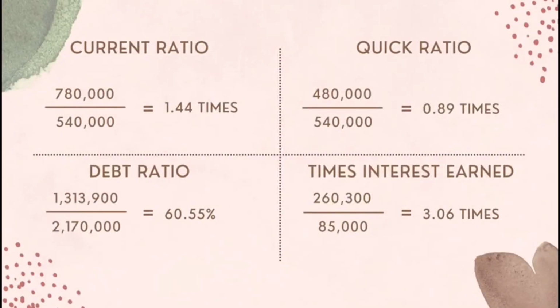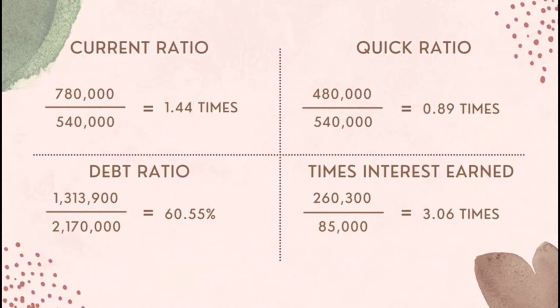For the first one, current ratio, which is liquidity, the formula to calculate it is current assets divided by current liabilities. So, 780,000 divided by 540,000 equals 1.44 times. Therefore, Nasaruddin Ahmad Berhad's current ratio is 1.44 times and the industry average is 2.40 times. So, the industry average current ratio is higher than Nasaruddin Ahmad Berhad's, which makes the firm have a lower ability to meet short-term obligations.